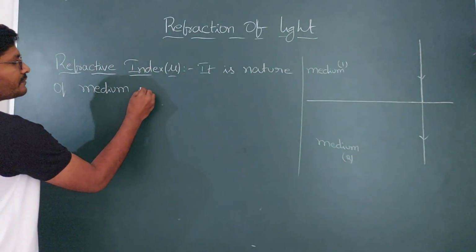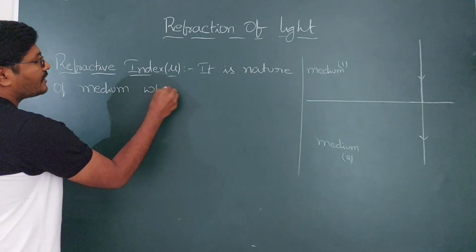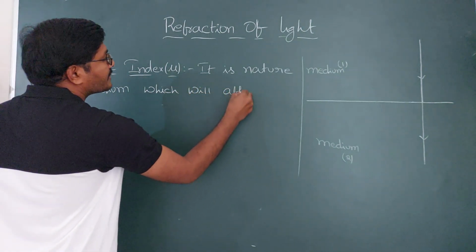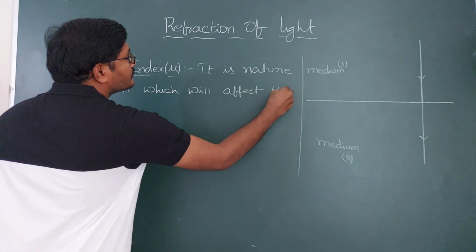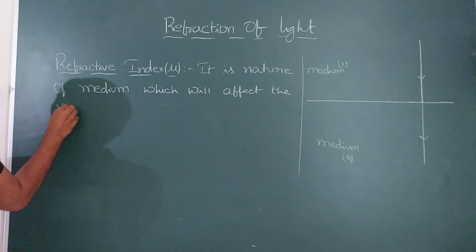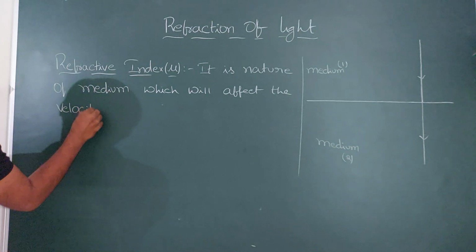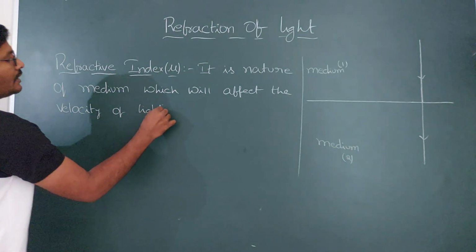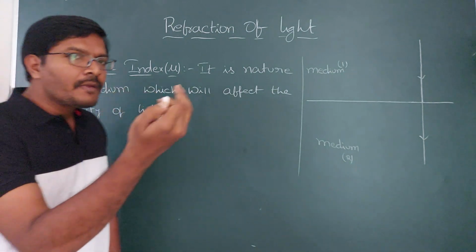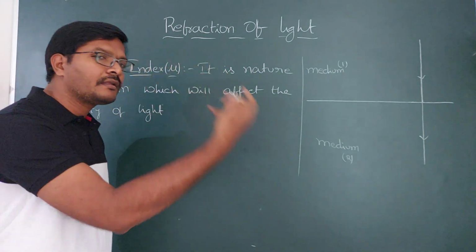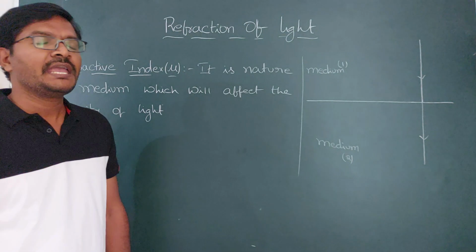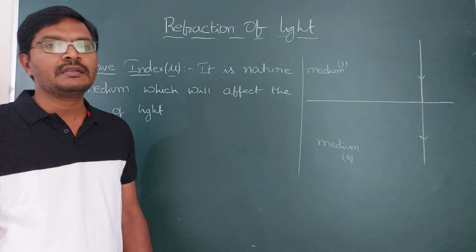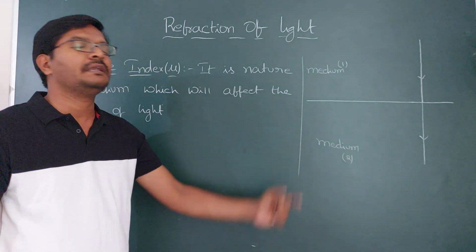So it is the nature of the medium which will affect the velocity of light when that light is coming from another medium which has another refractive index. So the main source of change in the velocity is the collision of the light with the particles of the medium.